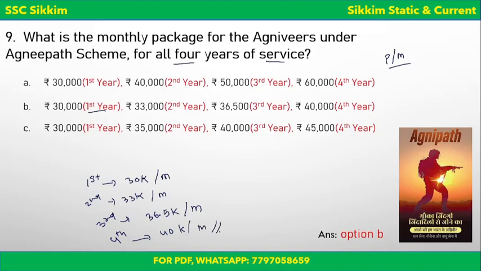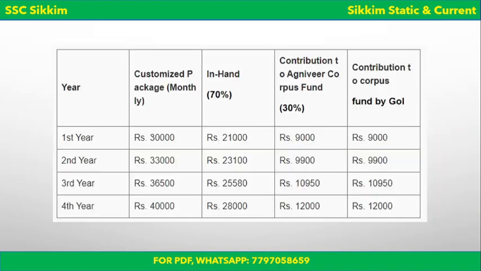Okay, so this is it. Let's see it in detail. First year, as I said, 30,000. Second year, 33,000. Third year, 36,500, and fourth year, 40,000 per month. But there's some catch here. The catch is that 70% of the salary they'll be getting in hand. Okay, means they'll be provided 70% in hand, and the remaining 30% will be contributed to the Agniveer Corpus Fund.